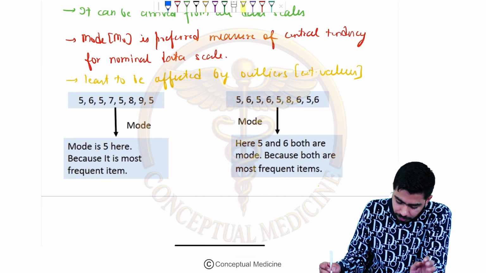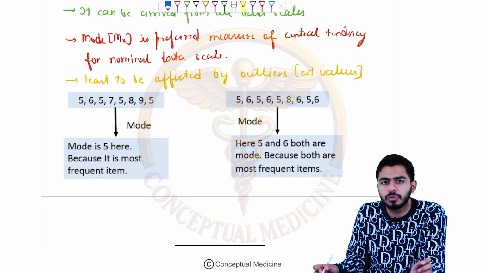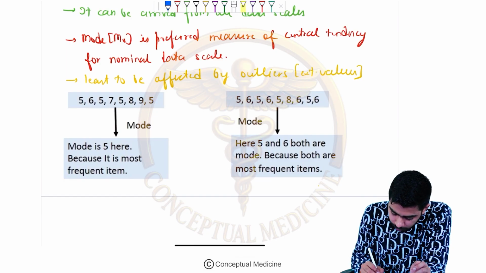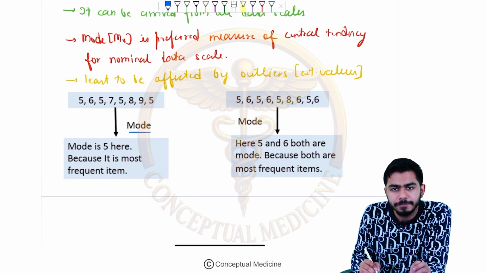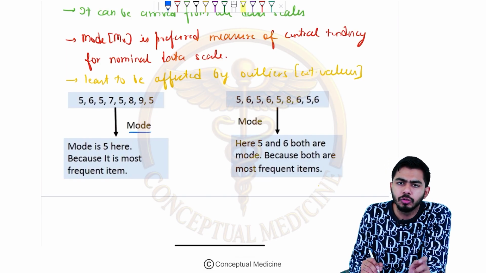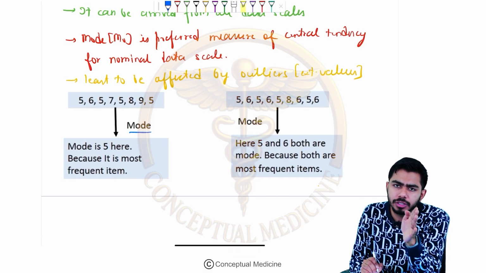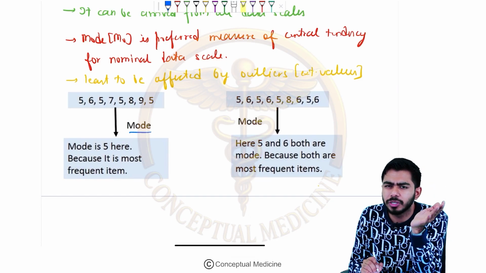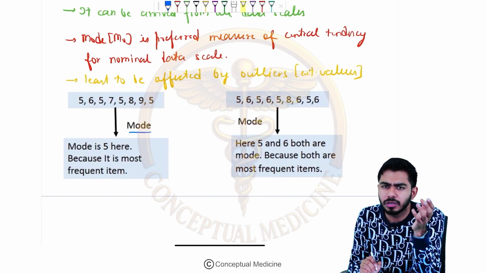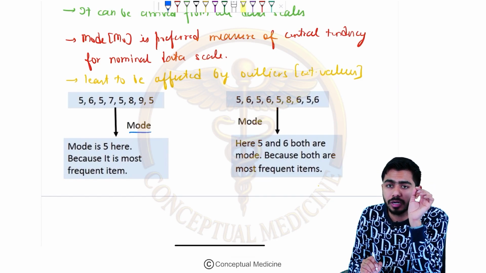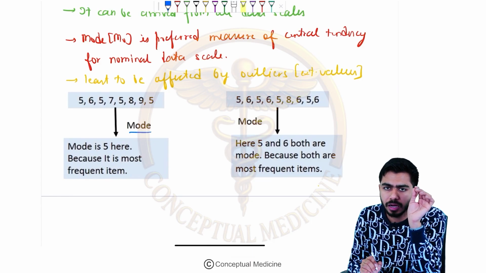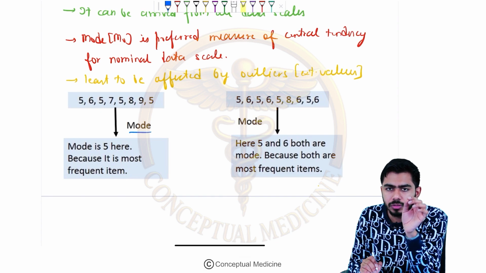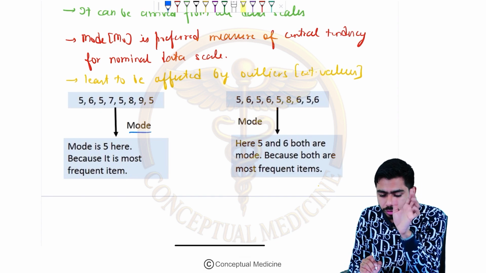Here is one example in front of you, guys. They are asking you to solve the mode over here, to find out the mode. Look at the first one. First of all, the rule will be same, guys. You need to arrange it in an ascending or a descending pattern, right? But in the mode also, it doesn't matter much, because after all, what is mode? It is the most frequently occurring value in a given distribution, right?